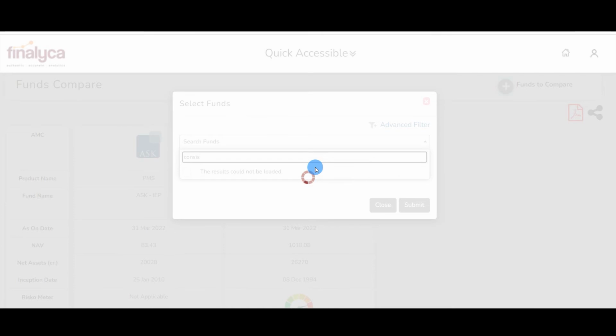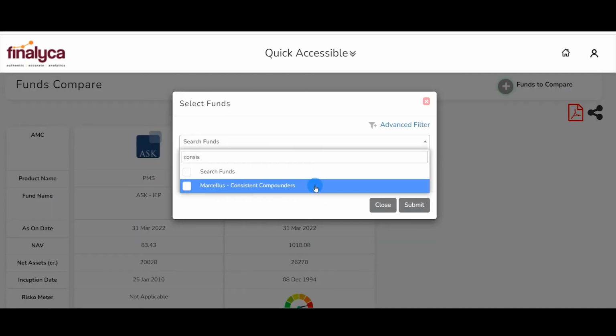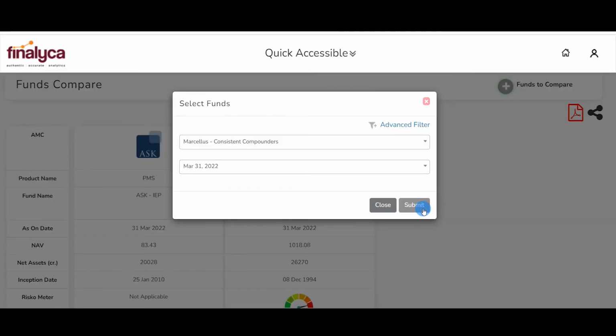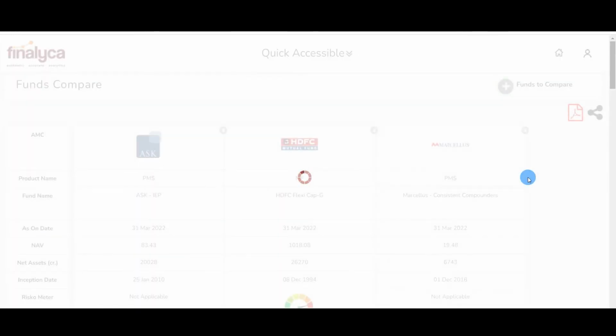Let's say Marcellus Consistent Compounders, and it's for 31st March 2022, so comparable. And while comparing, we can see that we have all the three logos here, which is the ASK logo, the HDFC Mutual Fund and the Marcellus logo out here.